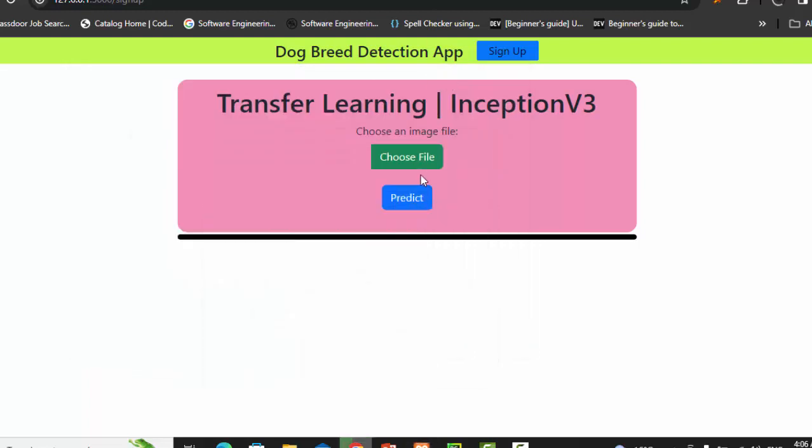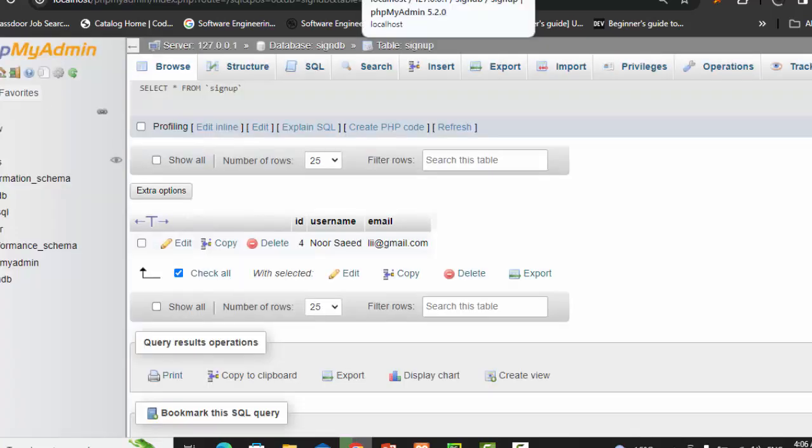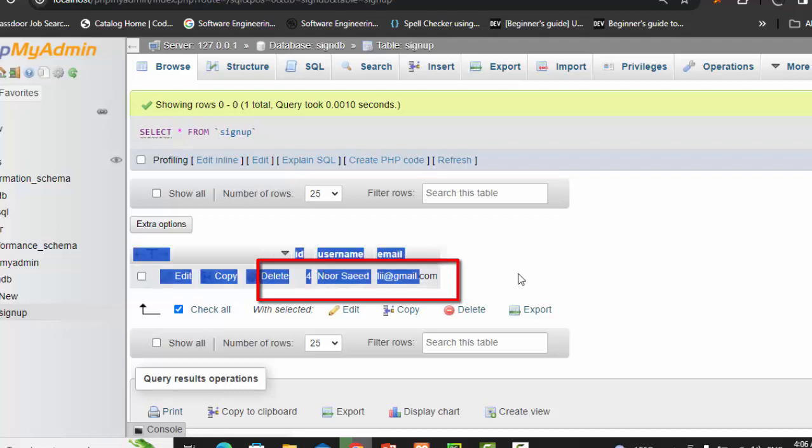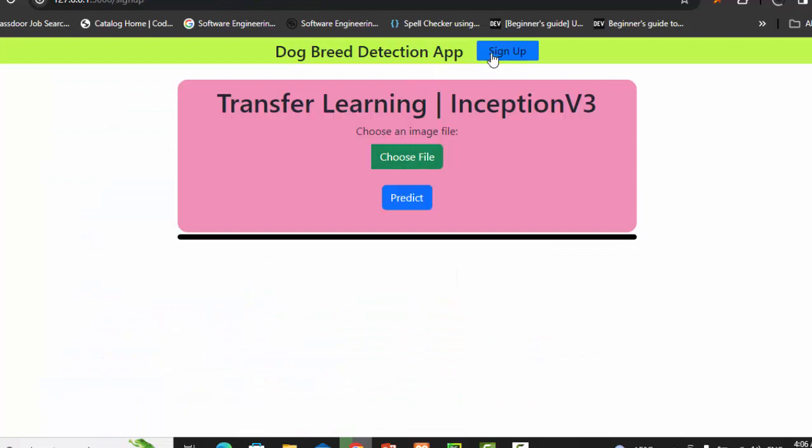If I check this new entry in my database, this is actually my database. Here I have a table. As you can see here, this is Noor Saeed, this is the Gmail, this part. Okay, let me add one more, like this.